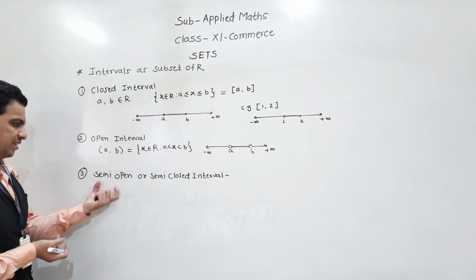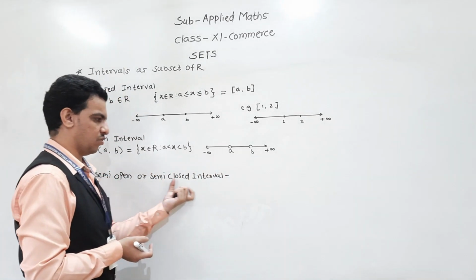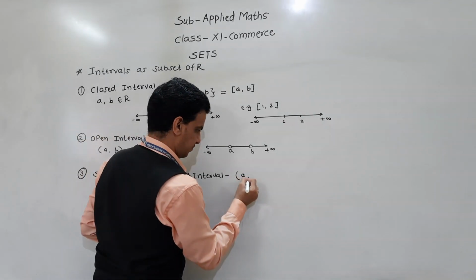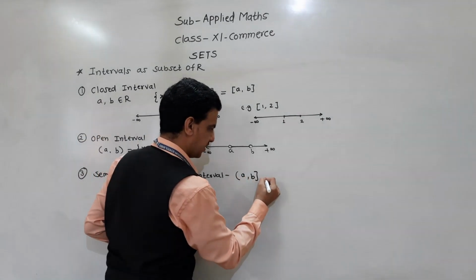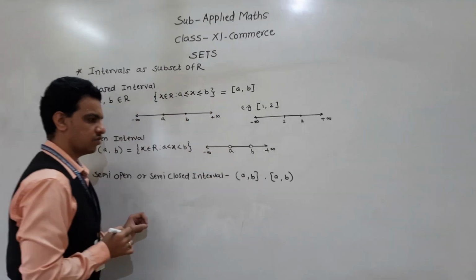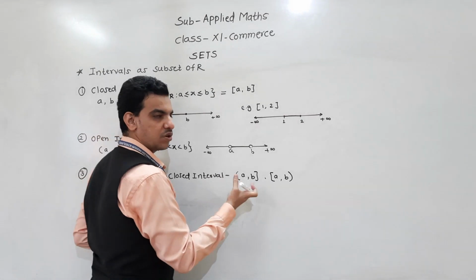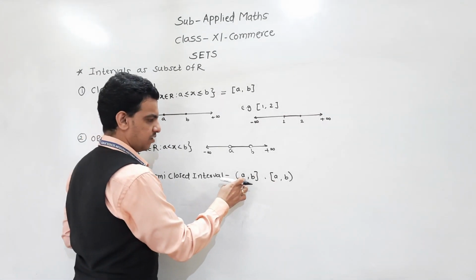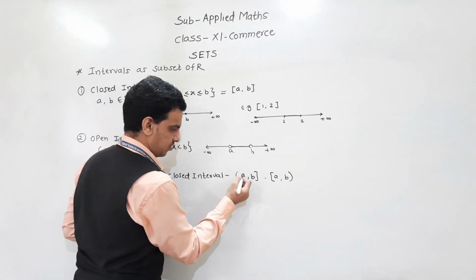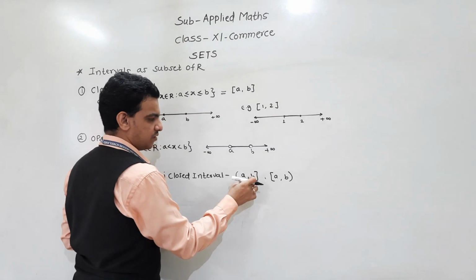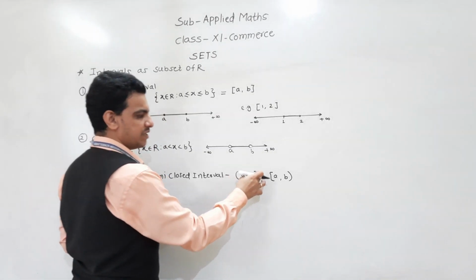Another set is the semi-open or semi-closed interval. It is like this, or we can write it like this. It is a set from A to B. Here A is open, B is closed.